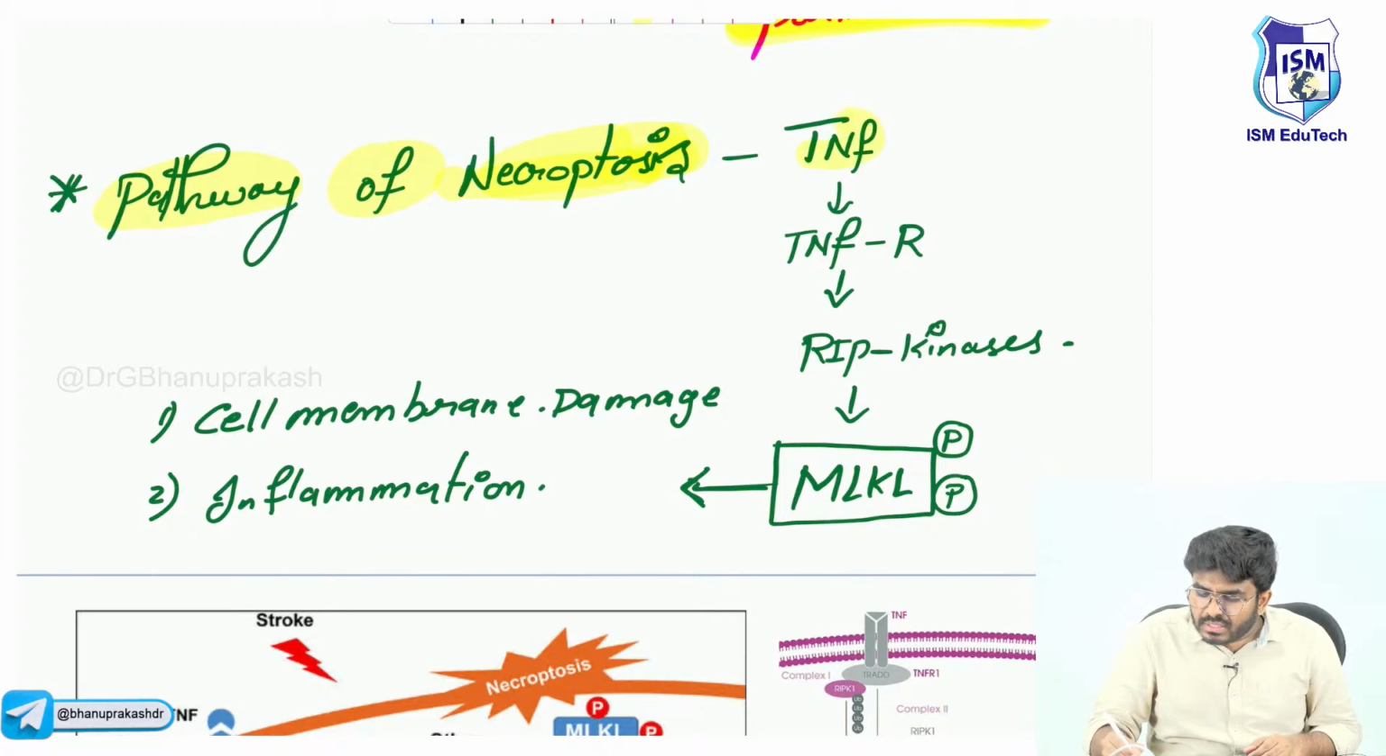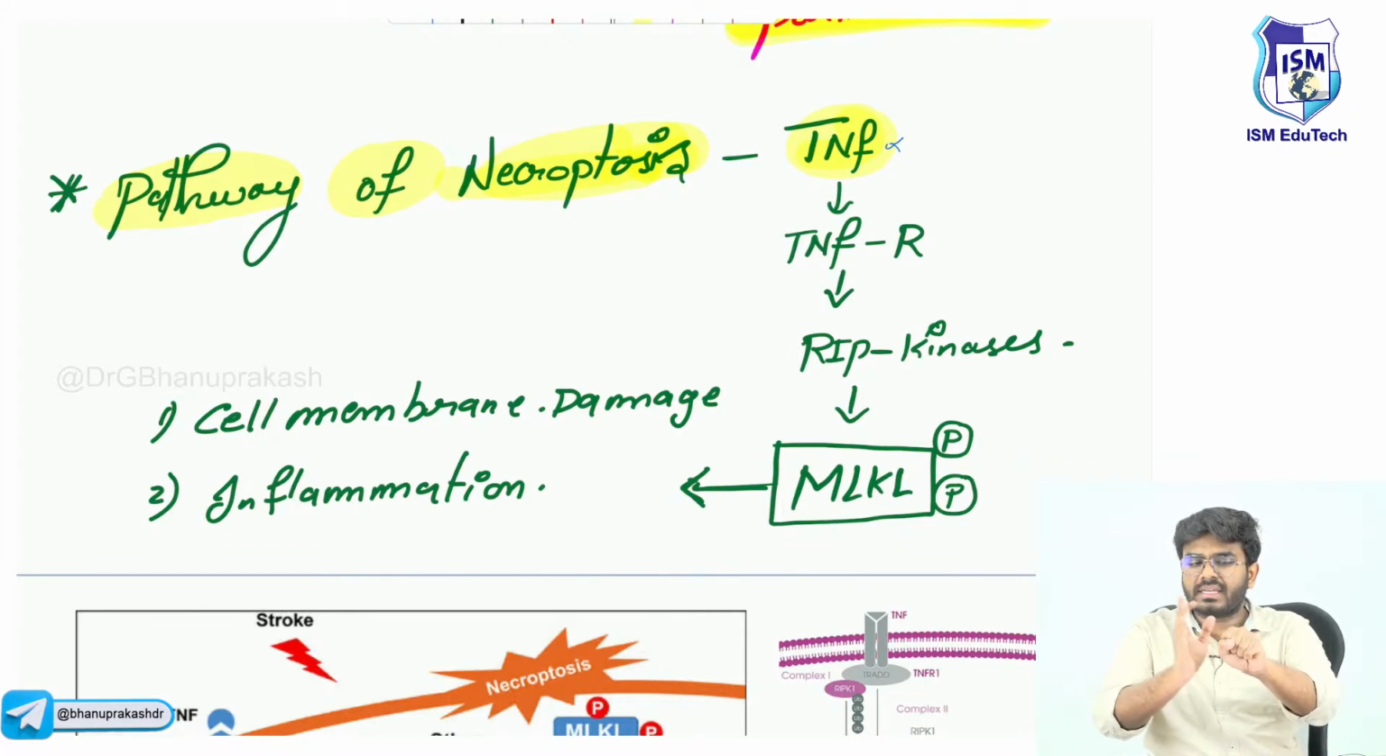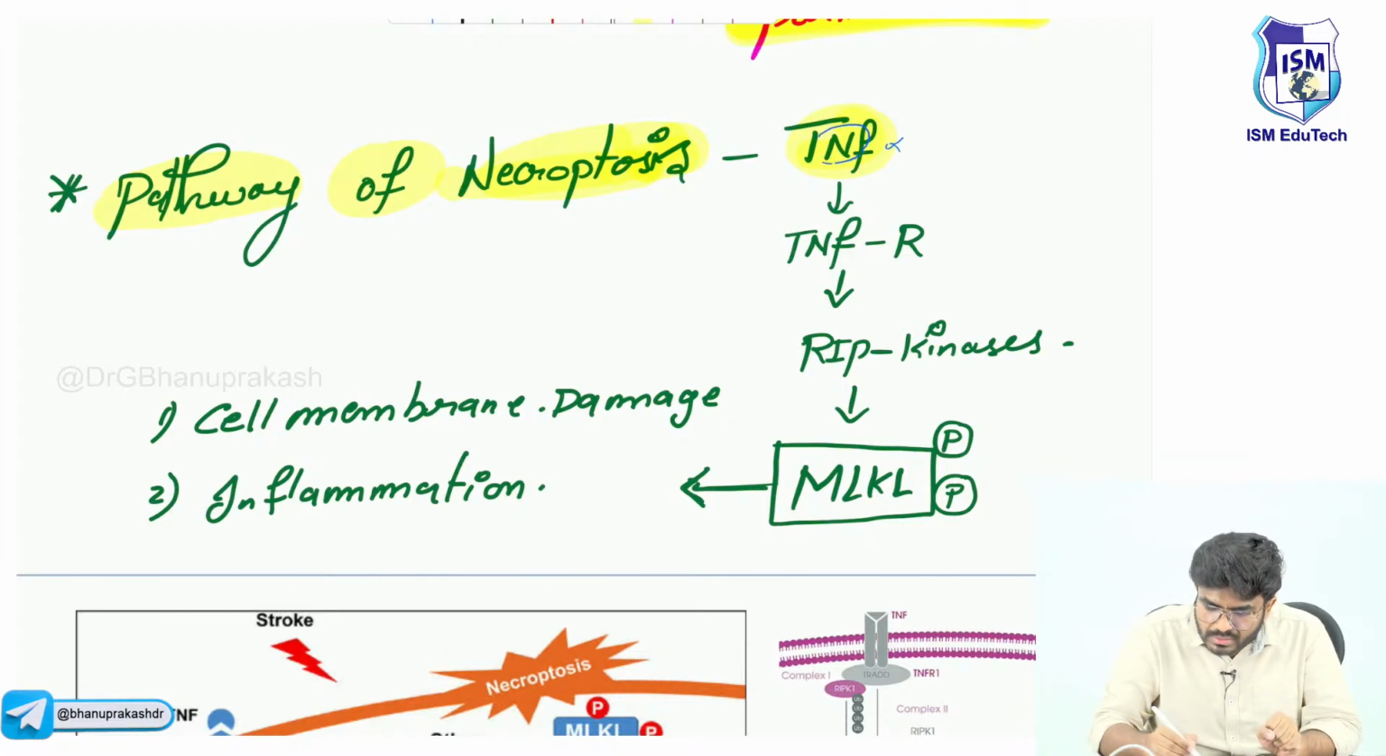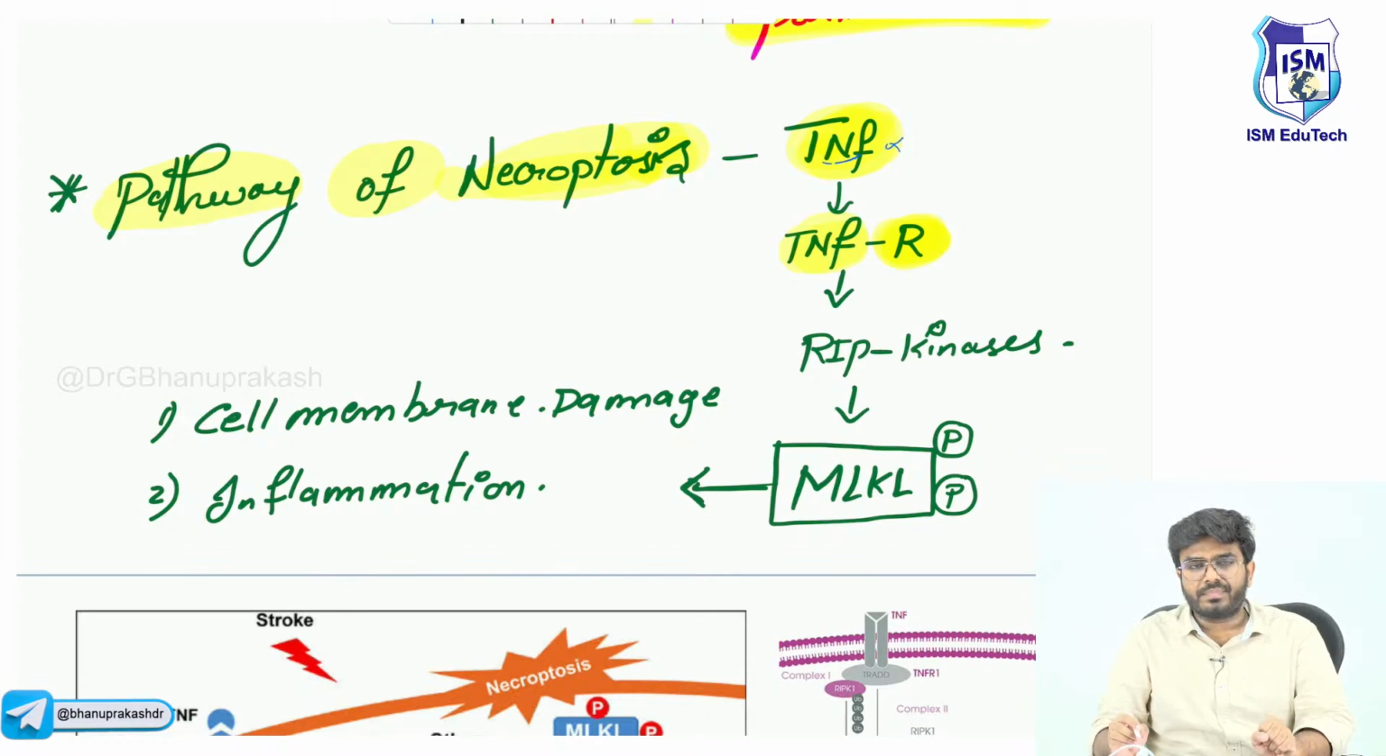First, tumor necrosis factor. The tumor necrosis factor is going to come and act on the cell. For example, imagine this is the cell that's going to undergo necroptosis. First, tumor necrosis factor alpha is going to come and bind with this cell. I will show in the image also. So, this is the tumor necrosis factor. Look, it is going to bind with its receptor, the tumor necrosis factor receptor.